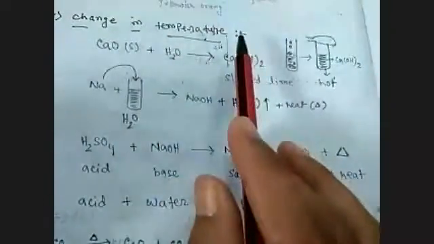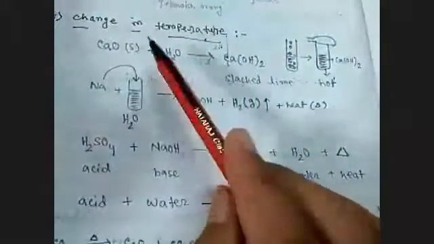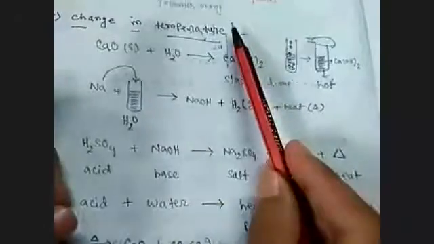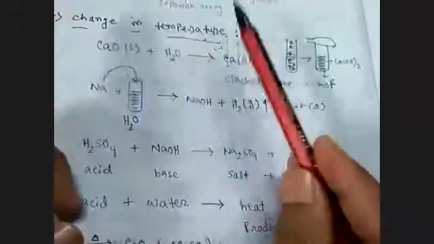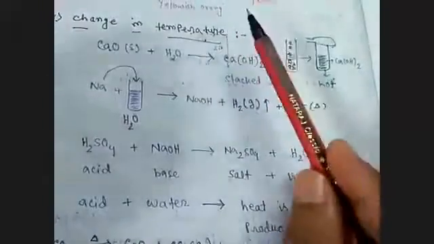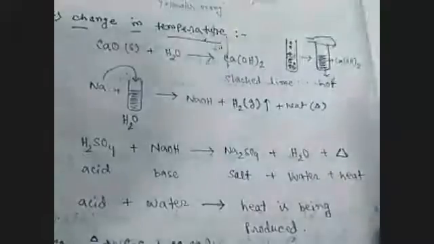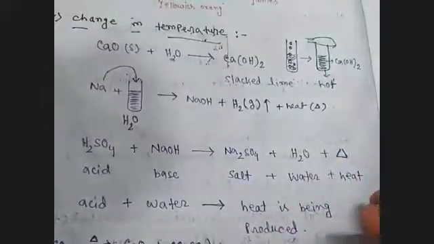So when heat energy is being released, then temperature will rise, and when heat energy is being absorbed, then temperature will go down. So the reactions in which heat energy is released and temperature increases are named exothermic reactions. And the reactions in which heat energy is being absorbed are called endothermic reactions.